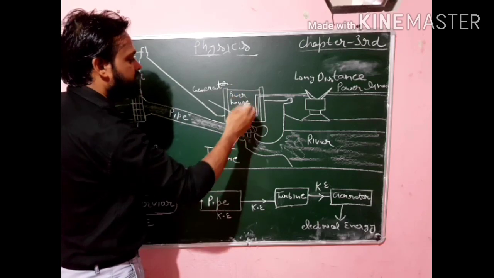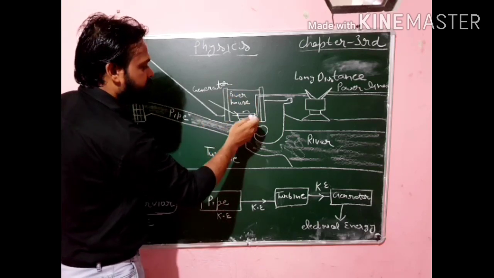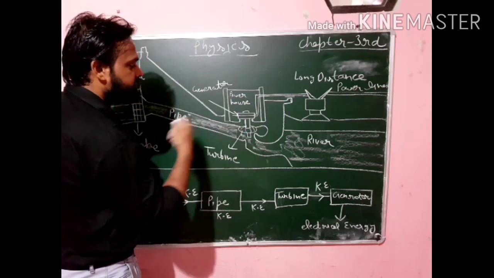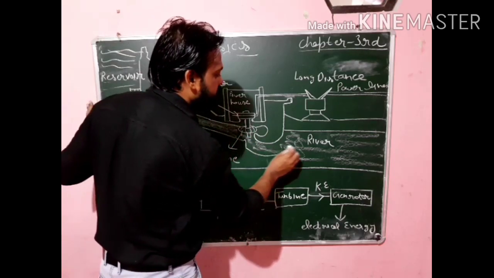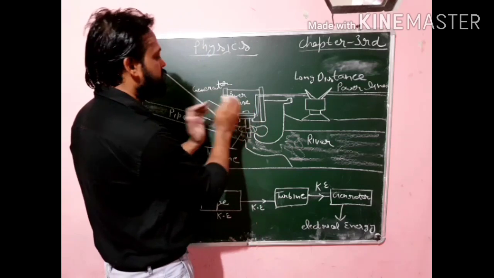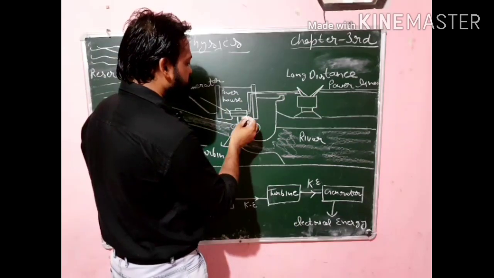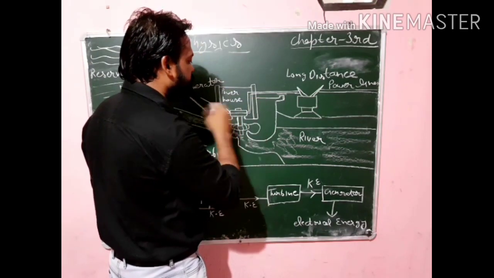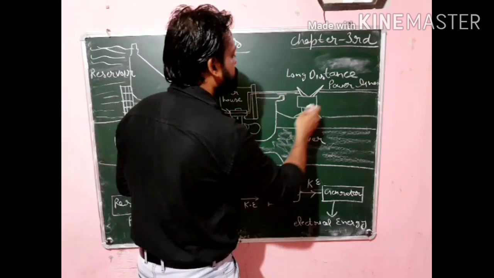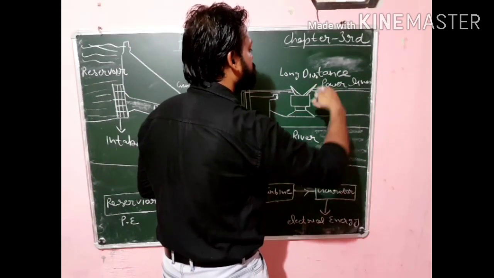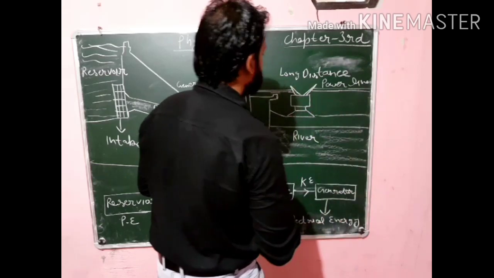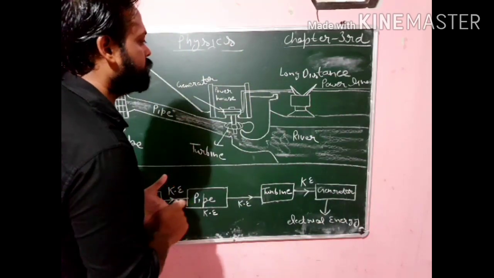In the powerhouse, this is a generator, and this generator is connected with this turbine, and through this pipe the water is flowing and then it reaches the river. Now you can see in the powerhouse also, the generator is connected with wires, and these wires are further connected with the transformer, and through this transformer electricity is further distributed by the power line. So this is the setup of the hydropower plant.